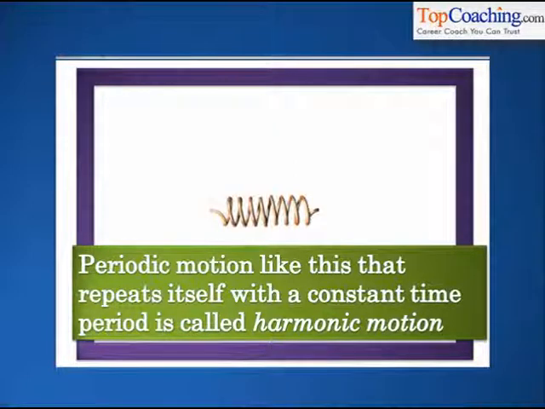When I say a constant time period, what I mean is that the motion of the body keeps repeating in an exactly similar pattern in fixed intervals of time. So the time period in which the pendulum goes to the left, goes to the right, and then comes back to its initial position, this entire time period is constant for each motion of the pendulum. When the pendulum again goes to the left, goes to the right, and comes back to its initial position, the time period is still the same. Understood? So constant time period motion is called harmonic motion. In this chapter, we'll study a special type of harmonic motion called simple harmonic motion.